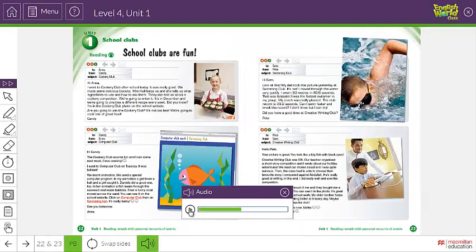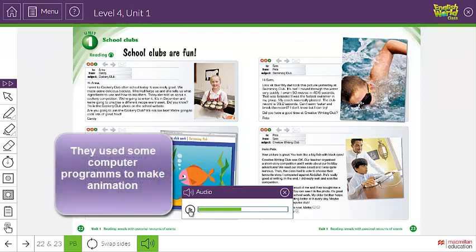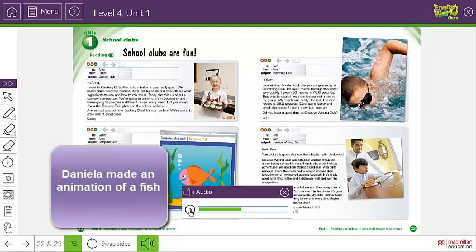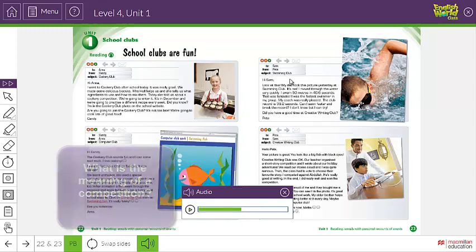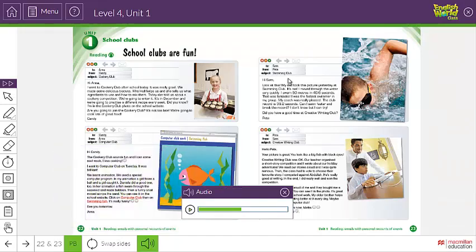Now it's your turn to read. And the main ideas, I think, in this email is that they used some computer programs to make animation. And Daniela made an animation of a fish, and you can see the picture on the school website. Let's move on to the next page 23 and listen to Pete's email to Sam.